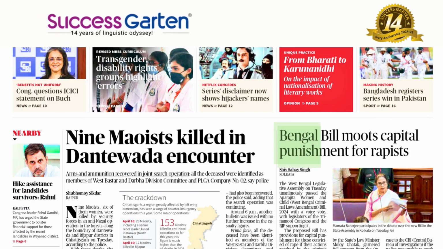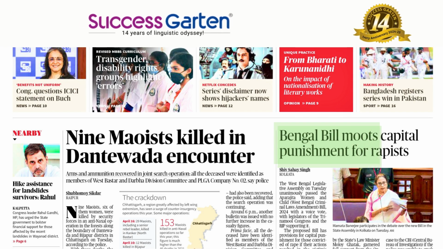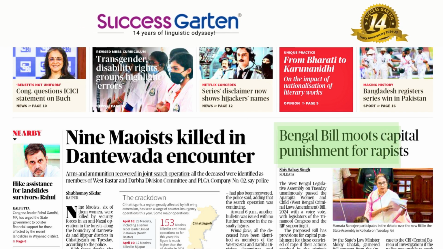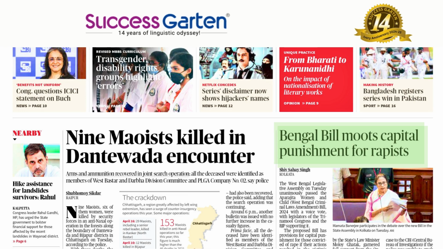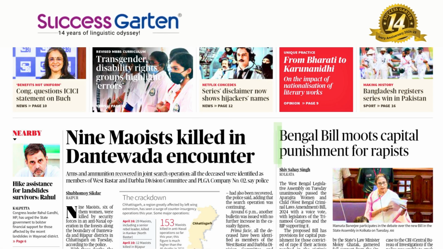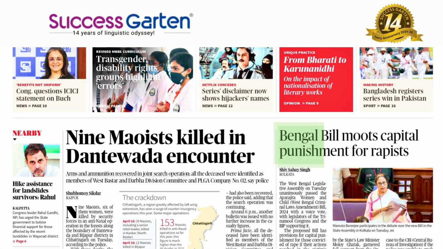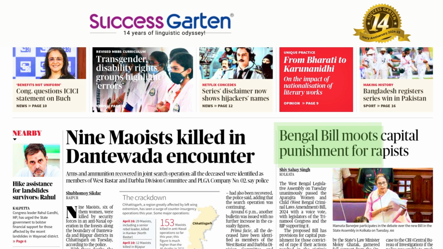Bengal bill moots capital punishment for rapists. Bengal bill is the doer. What does it do? It moots. Moot is a very important word in terms of its lexical position. It can act as a verb, noun and adjective. Here, since it is after the doer, that must be a verb. Moot, to suggest something for discussion. So, capital punishment.